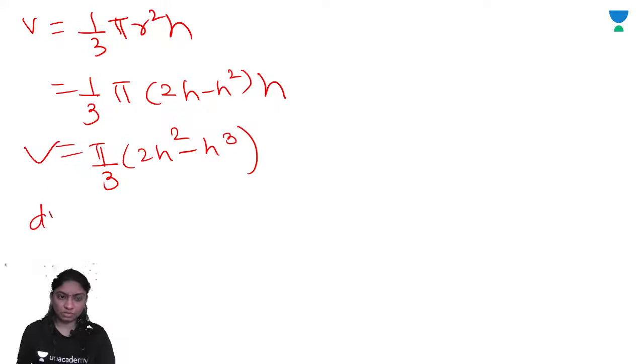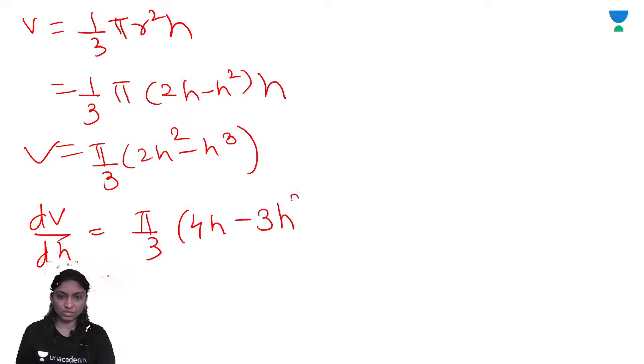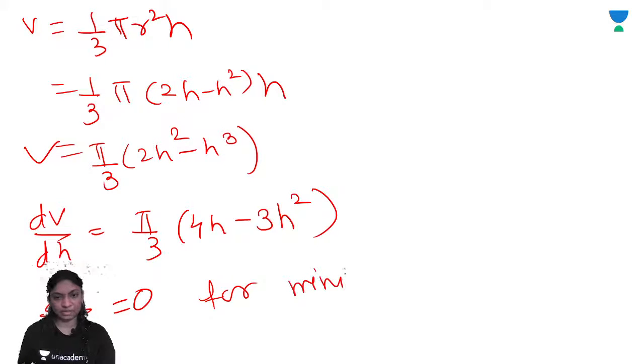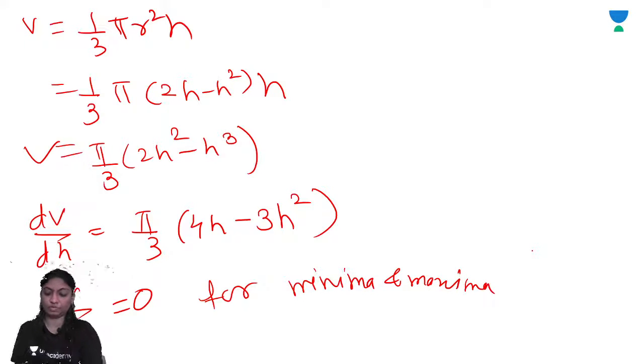V. What is dv by dh? Pi by 3 into 4h minus 3h square, right? dv by dh is equal to 0 for minima and maxima, right? So we will calculate here minima and maxima at which point. So what will be the height?